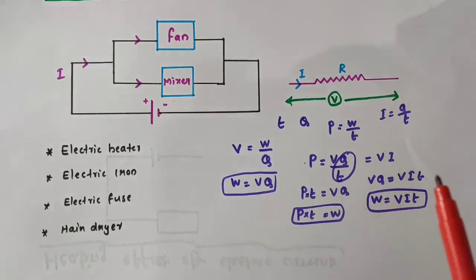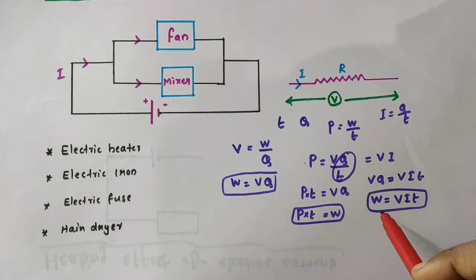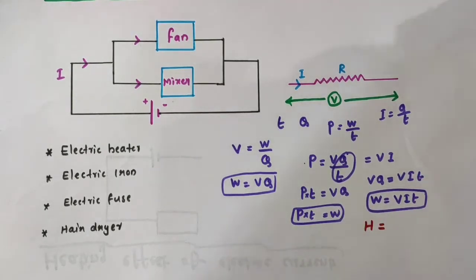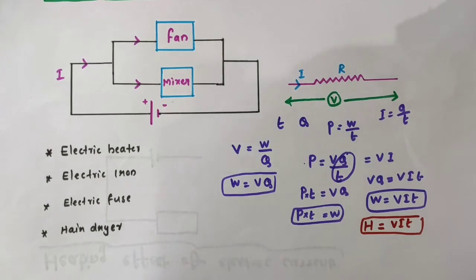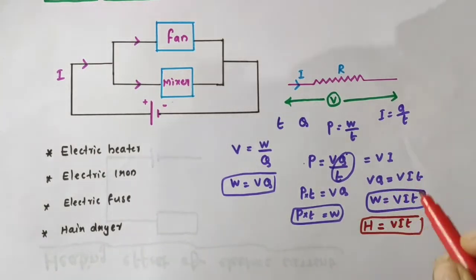Okay, we are talking about the purely resistive circuit. So the energy expended by the source, VIT, will get dissipated in the form of heat energy. So this energy expended by the source gets dissipated in the resistor as heat energy. If I take the heat dissipated, or the energy dissipated in the form of heat, as H, that will be equal to what? VIT, because we are talking about a purely resistive circuit. So all the energy expended by the source will be dissipated in the form of heat.